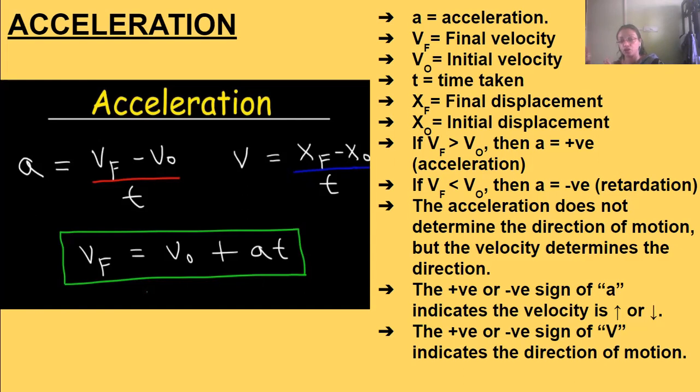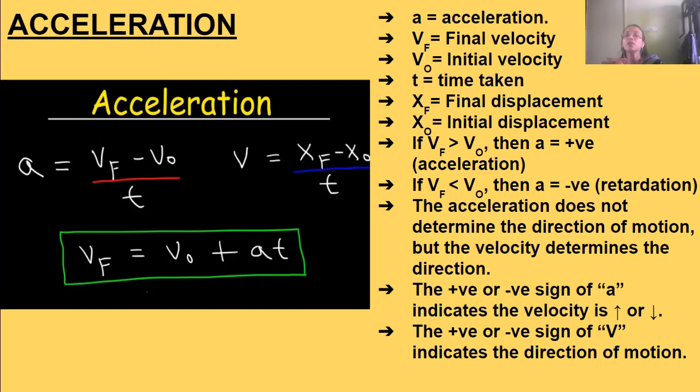Okay, and if final velocity is less than the initial velocity, then a is negative, and that is retardation, not acceleration.